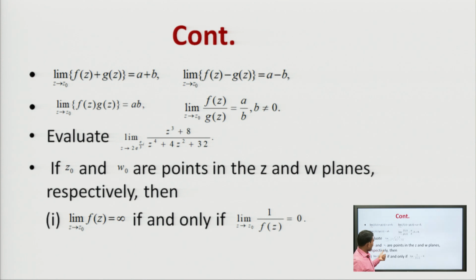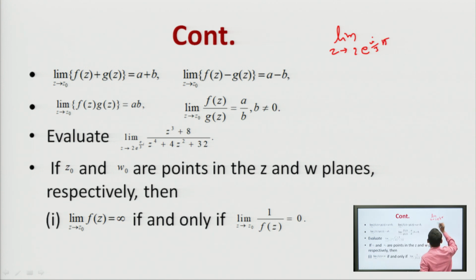Now, here we have taken some examples. The limit as z tends to 2 e to the power iota pi by 3, of z cube plus 8 upon z to the power 4 plus 4 z square plus 32.